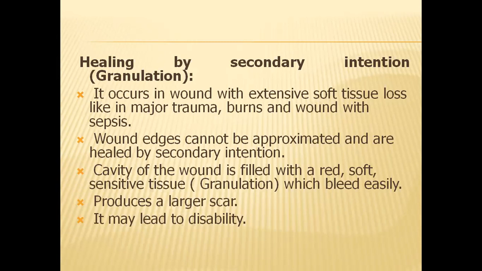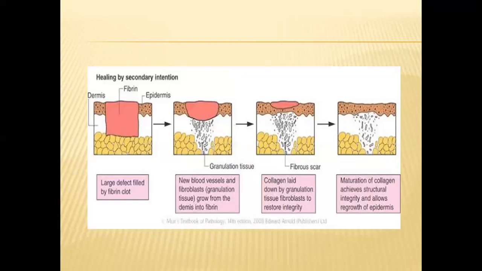For example, a person with a very large burn injury: later on the skin becomes so tight that it becomes very difficult even to move, especially if it affects the parts of a joint, where a lot of movement is involved. Sometimes it might even make a person disabled or unable to perform their daily activities. So this is how healing by secondary intention occurs. As you can see from the photo, in the first diagram itself the gap is very wide.